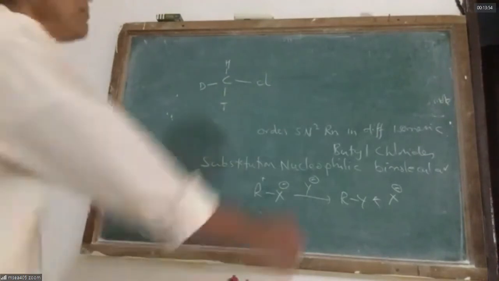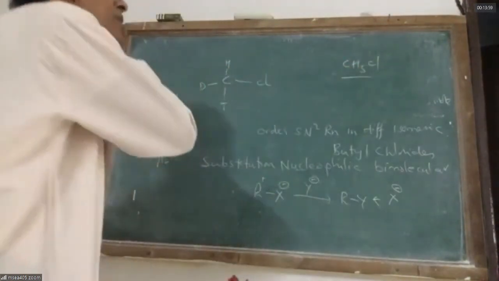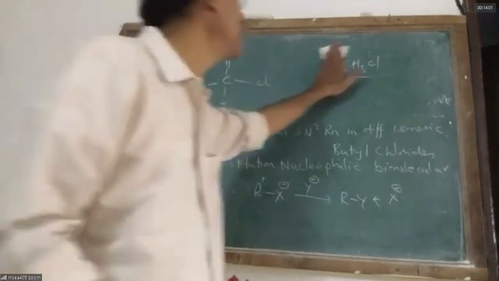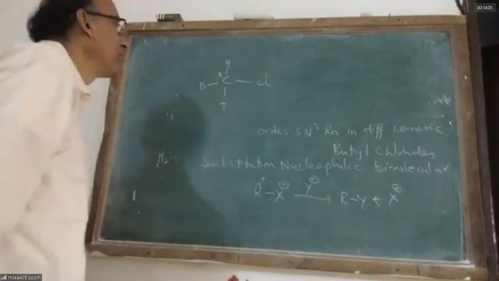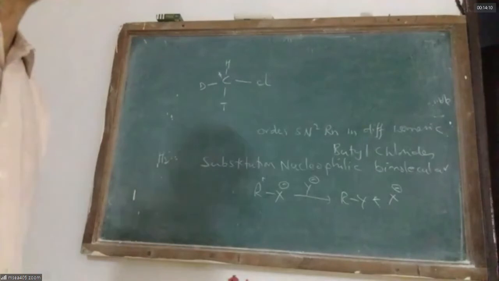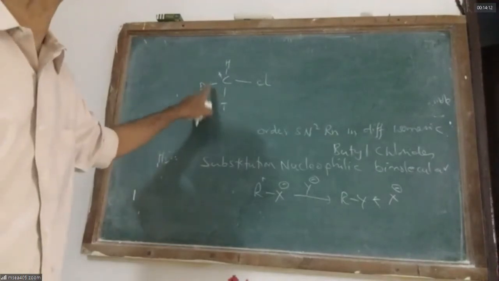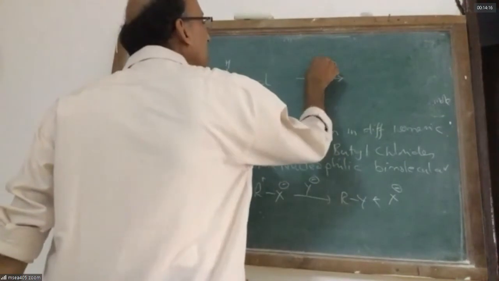It is like methyl chloride, but I have replaced hydrogens with other isotopes. Now, when this heavy hydrogen substituted methyl chloride reacts with aqueous NaOH,